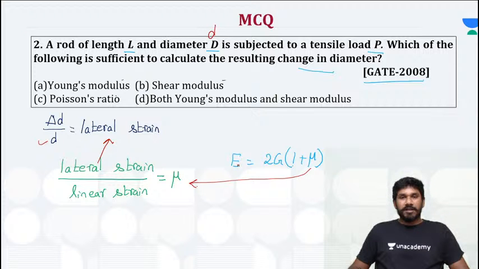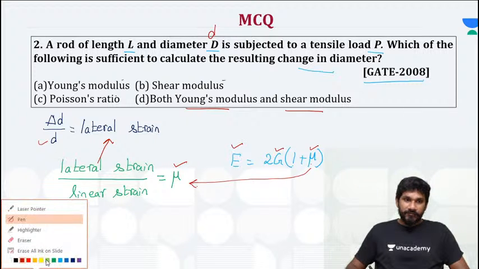Now, if Young's modulus and rigidity modulus are given in the question, you can find Poisson's ratio. If you find Poisson's ratio, you can substitute it here.